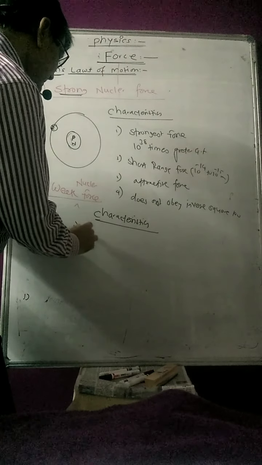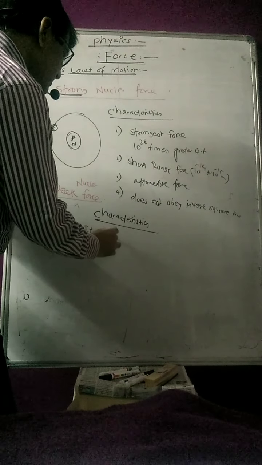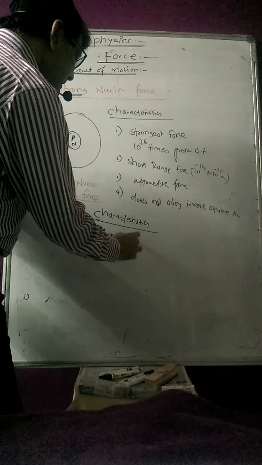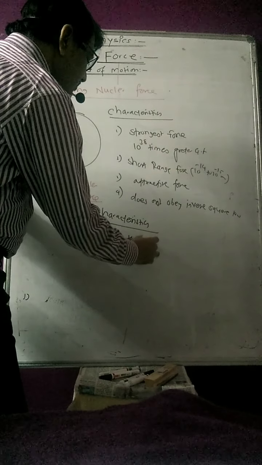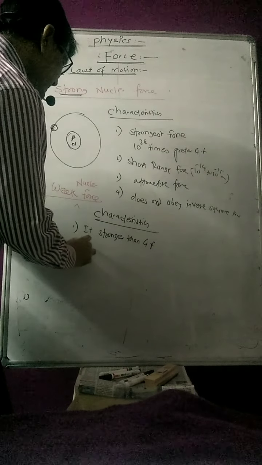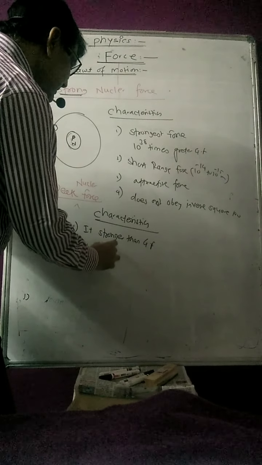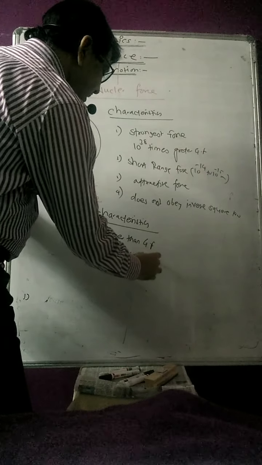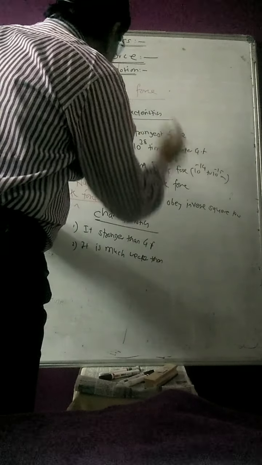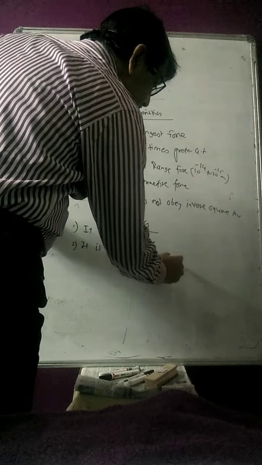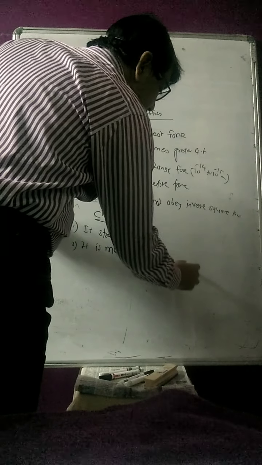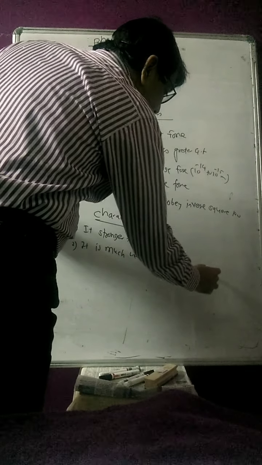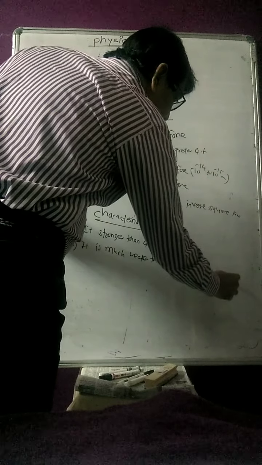First, it is stronger than the gravitational force, but it is much weaker than the strong nuclear force and the electrostatic force.